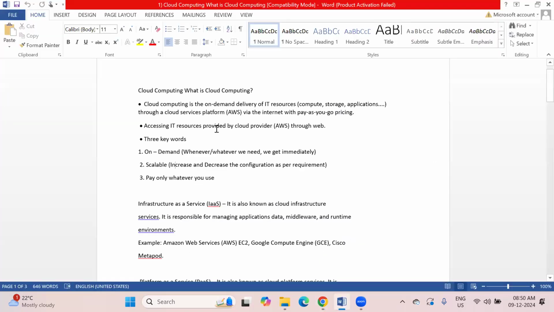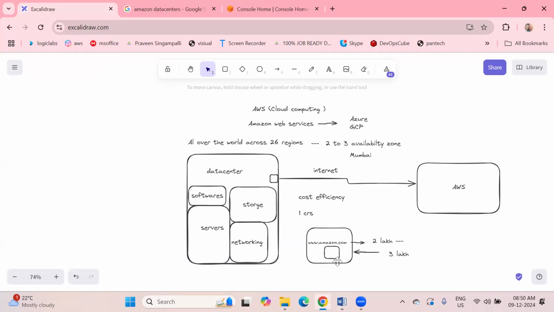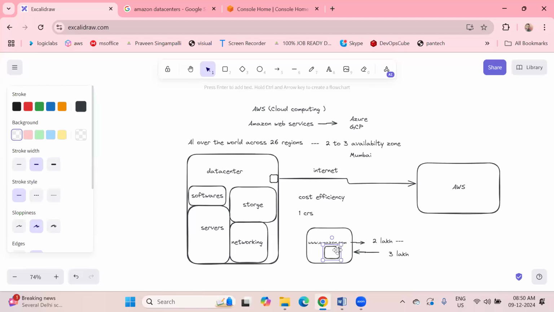Next thing is pay only for whatever we use. Suppose you have created a server which is accessed by only 2 lakhs people. For that only you are going to pay to Amazon. It's a kind of rent basis. You take those servers on rent with the help of the AWS portal, you pay rent to them, and you access the servers. Clear?